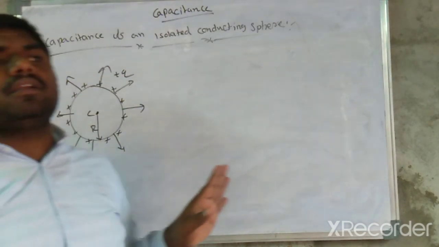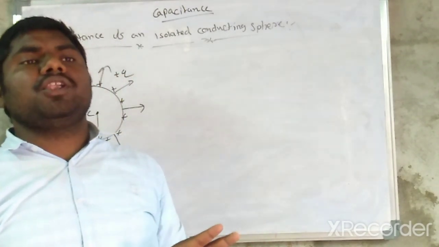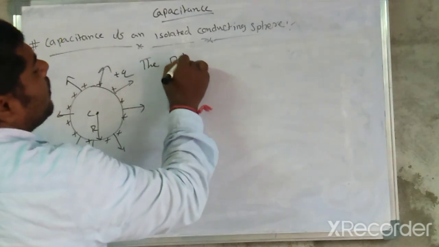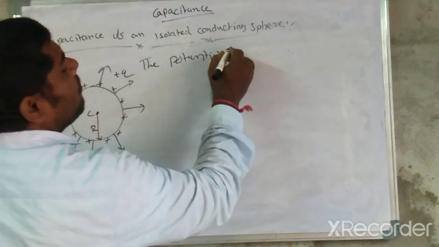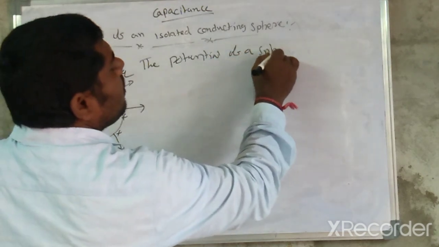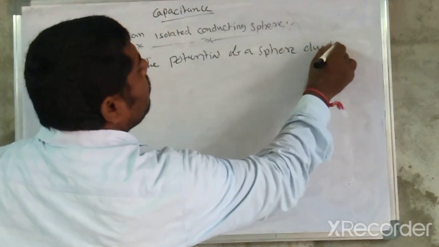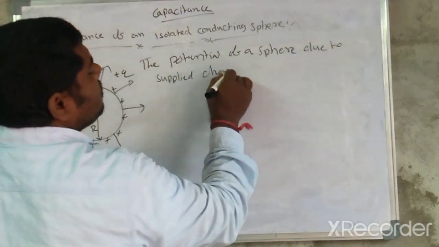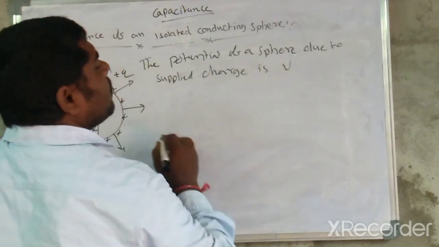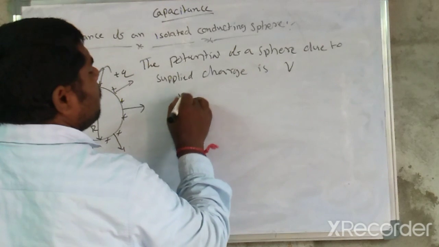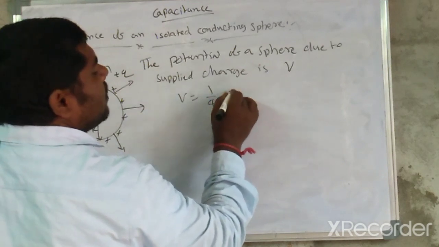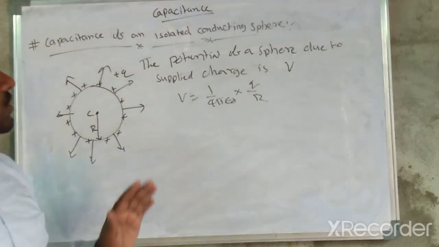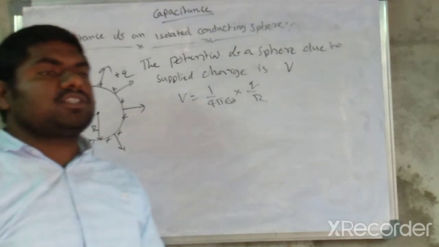Here we are going to find the potential of the sphere due to the supplied charge. The potential V is equal to 1 by 4 pi epsilon naught into Q upon capital R. So here we know the potential value.